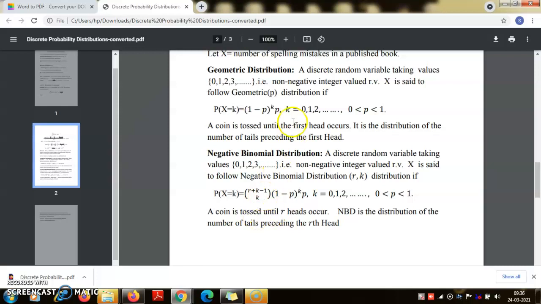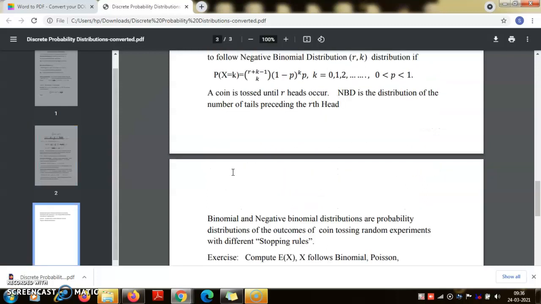And so you see that the geometric distribution is a special case, because we said that the geometric distribution represents the number of tails preceding the first head. So if you take r equal to 1, indeed this is what it is. So the geometric distribution is a special case of the negative binomial distribution, in the same way as the Bernoulli distribution is a special case of the binomial distribution.